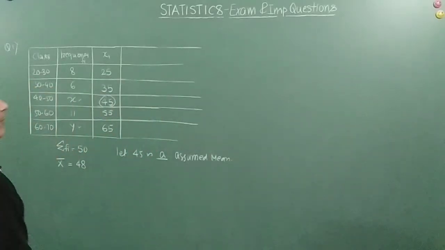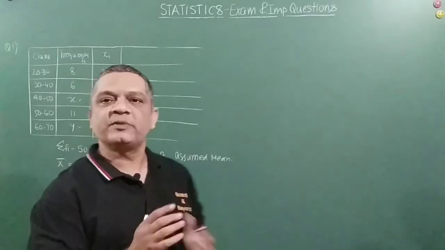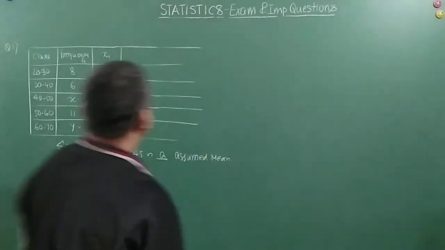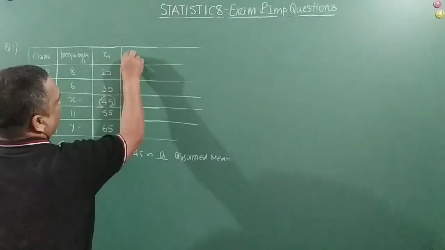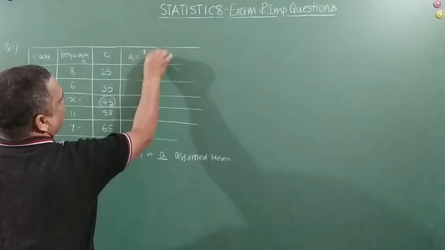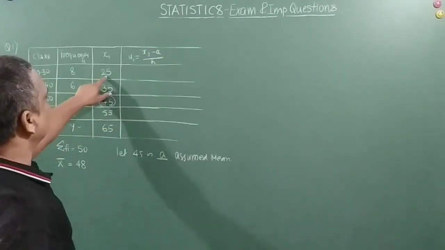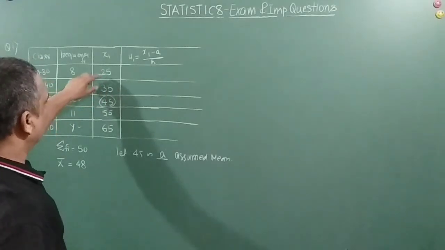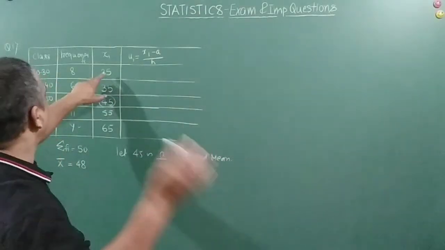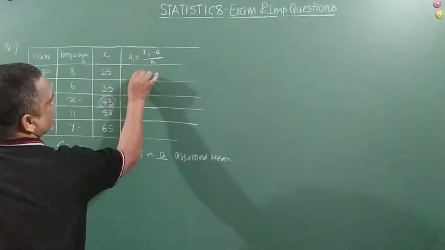Right? So what happens, friends? Here when we are finding ui, ui is basically xi minus A divided by the class height. Correct? So ui will be equal to xi minus A divided by class height. So xi is how much? 25. So 25 minus 45 is equal to minus 20. Minus 20 divided by class height, that is 10, is equal to minus 2.